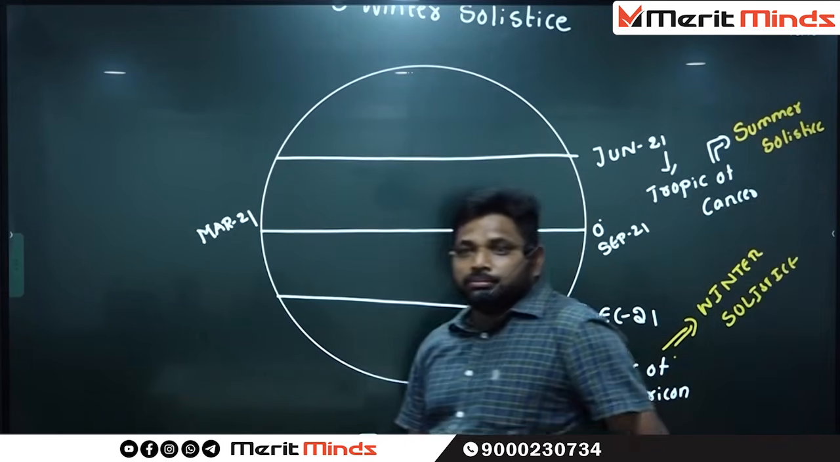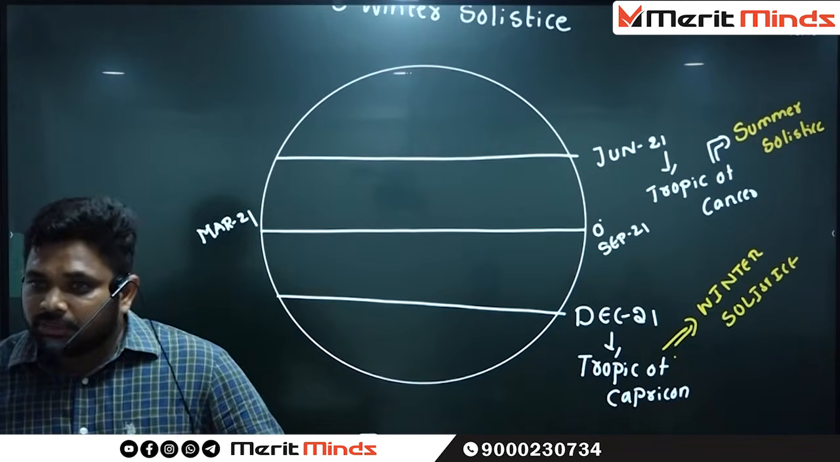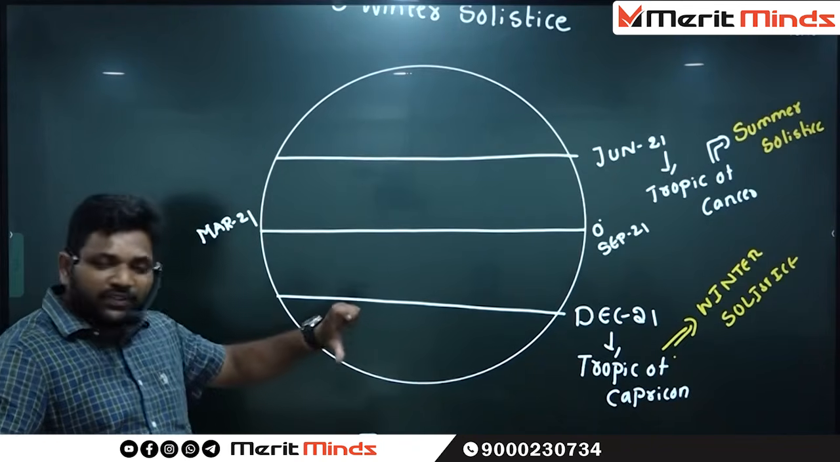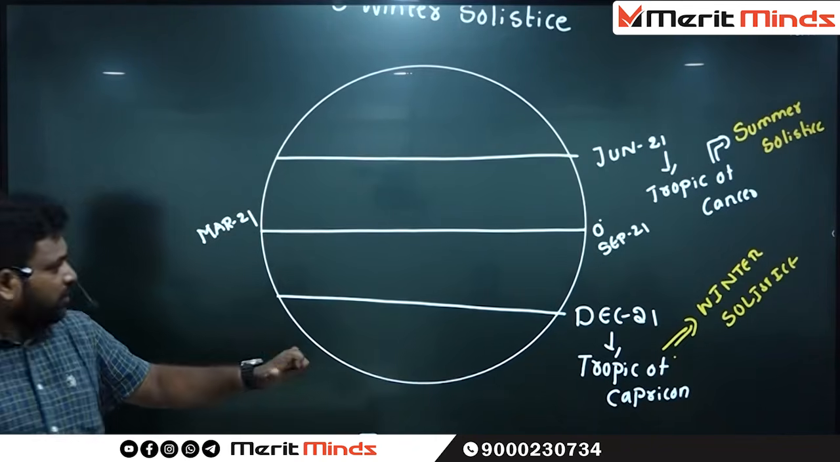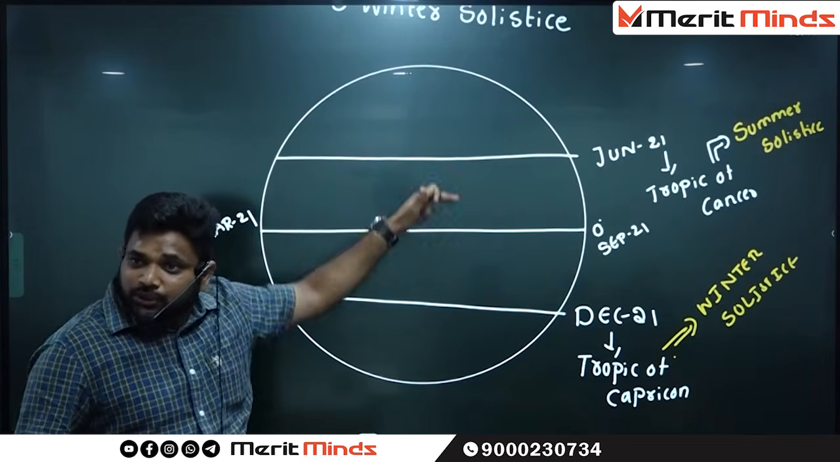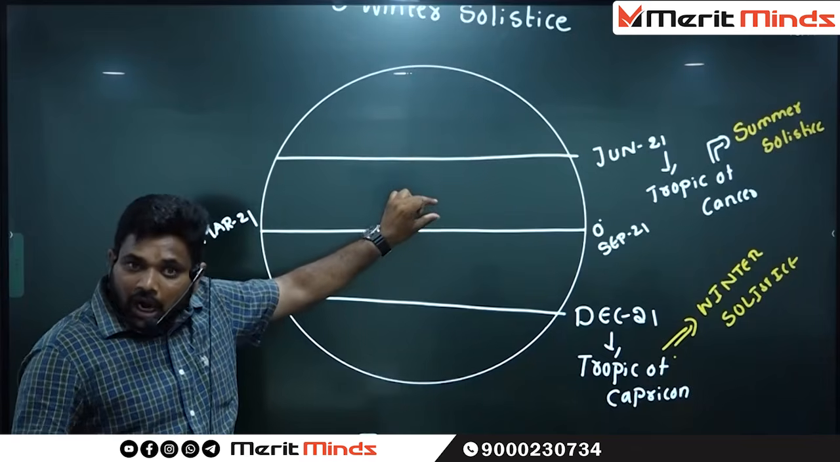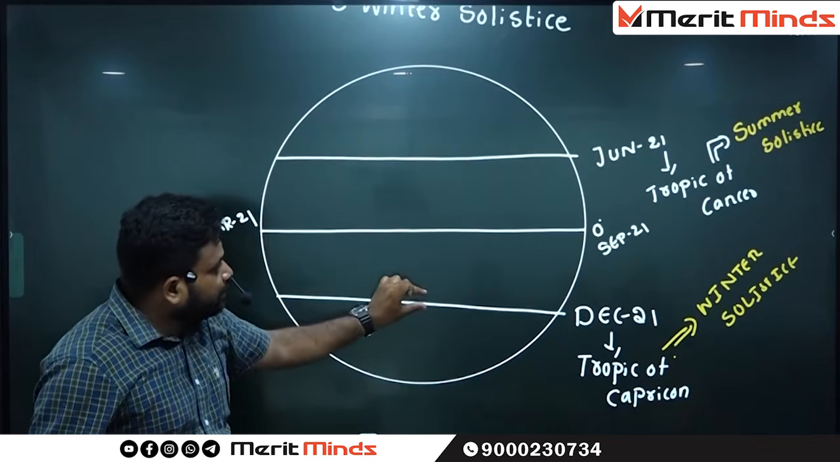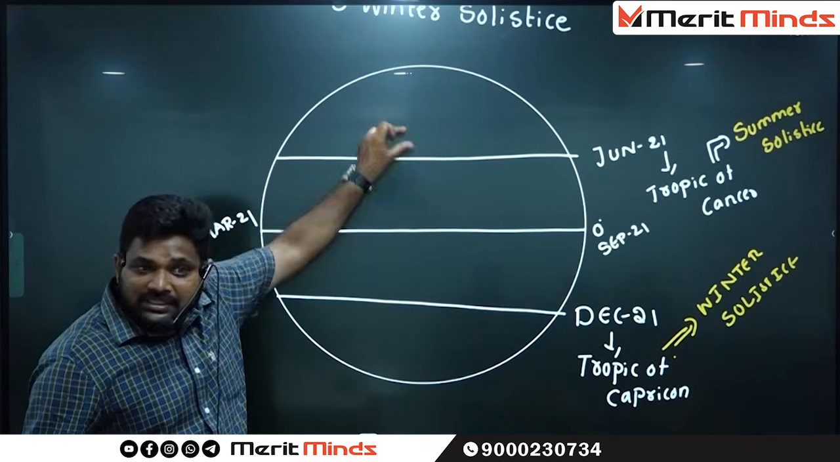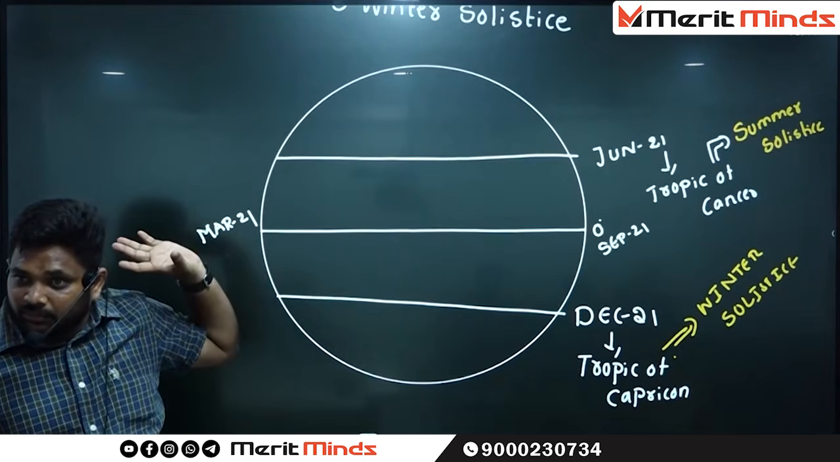Does anyone have any doubt so far? No one is having the doubt. It means that there is a frequent shifting of sun rays from Tropic of Cancer to Tropic of Capricorn via equator, or from the Tropic of Capricorn to the Tropic of Cancer via equator.